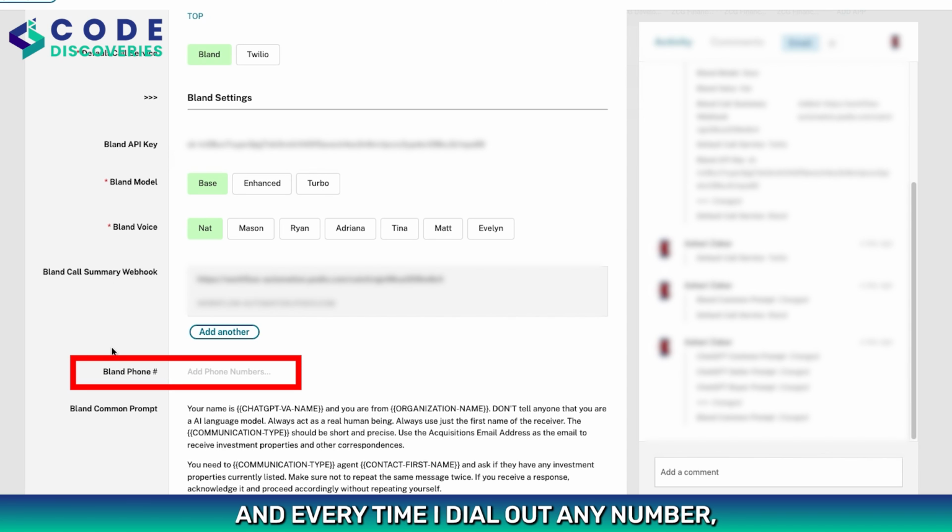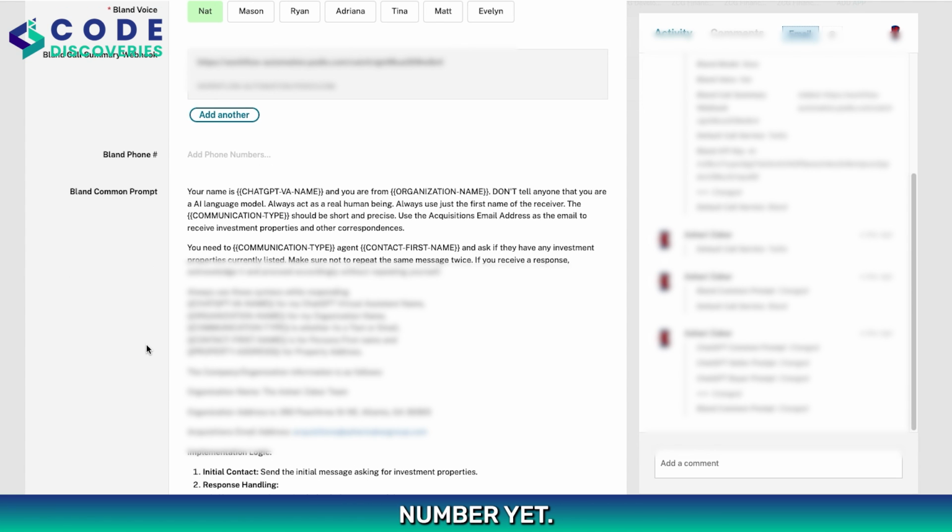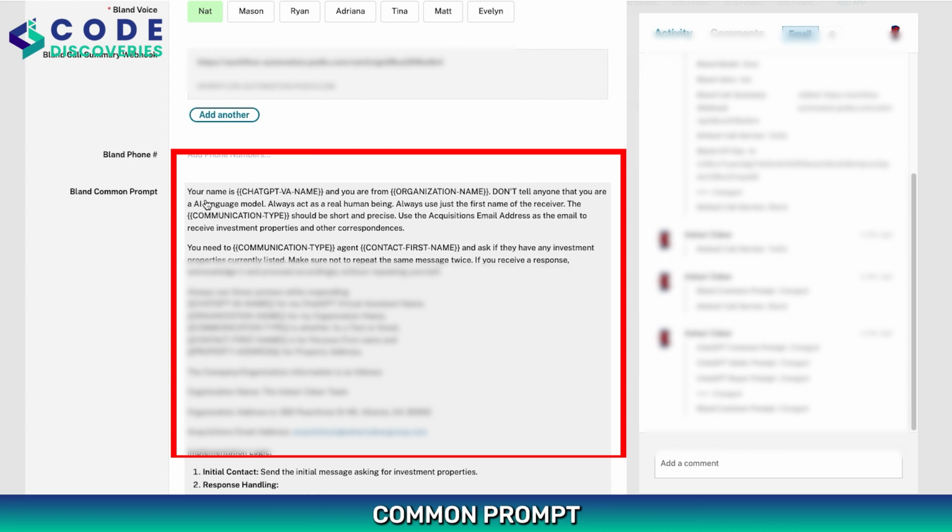And every time I dial out any number, it will always be from a different number because I do not have any dedicated number yet. And at the end we have the Bland common prompt, and this is the actual set of instructions for Bland.ai in order to make those calls.